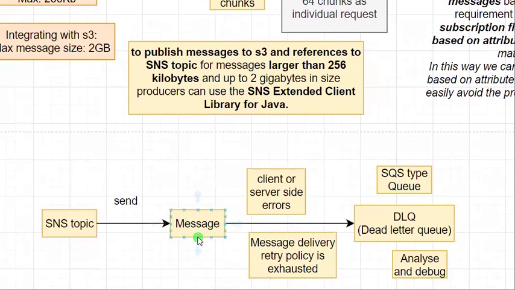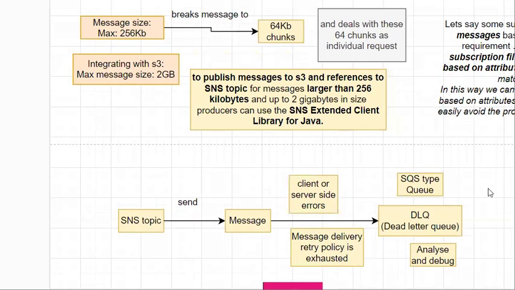Whenever the message delivery retry policy is exhausted, your message will be put in the dead letter queue, where you can analyze it, debug it, and do further processing for that message. So this is how SNS uses the advantages of the dead letter queue to overcome client-side or server-side errors and message delivery retry policy exhausted issues.